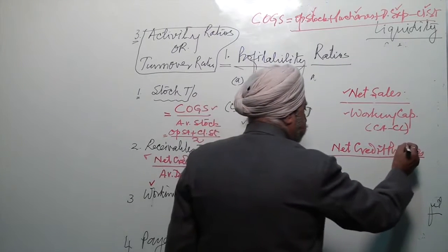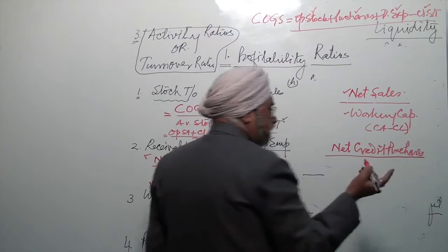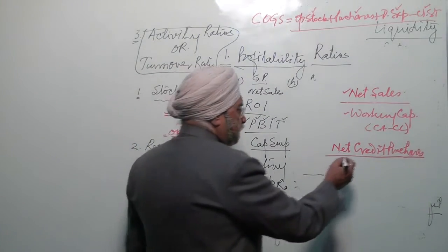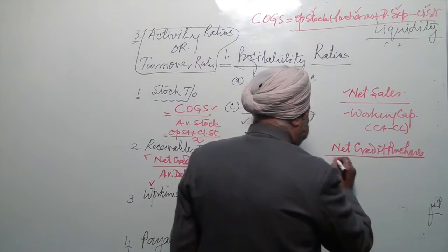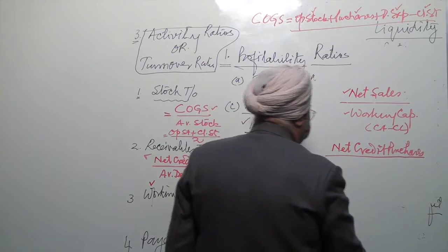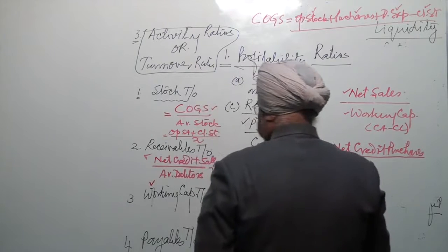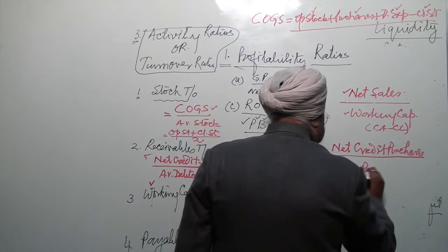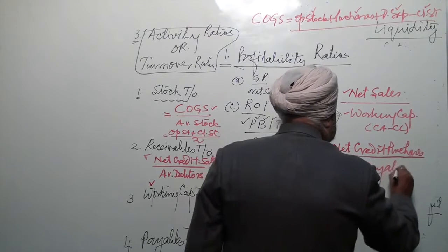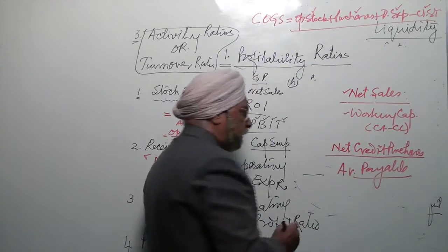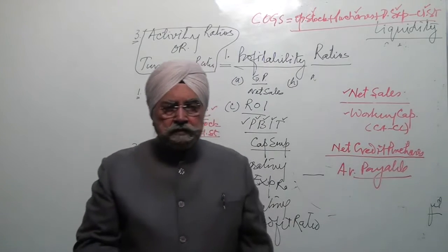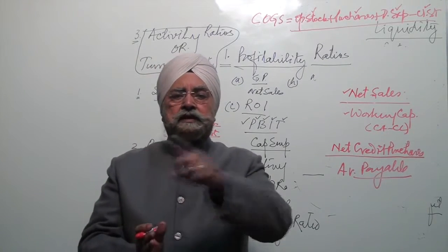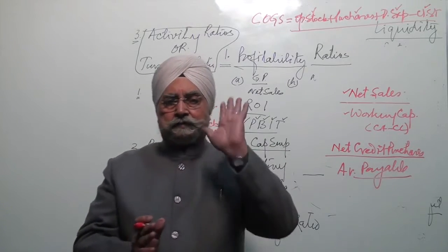Credit purchases, because when you purchase goods on credit, you have your current liabilities, creditors. So it is net credit purchases upon average creditors, average payables. Average payables are the same way, the opening payables and closing payables, both totaled divided by 2, that's the average payables.